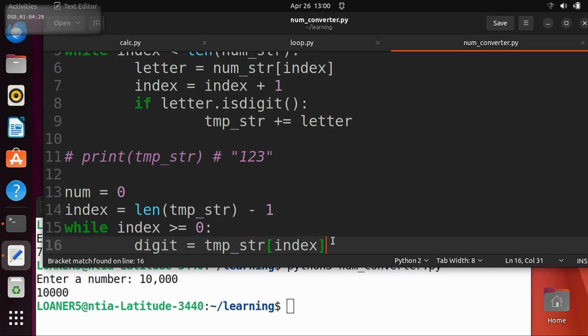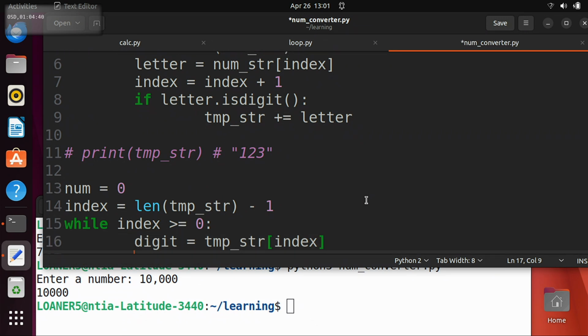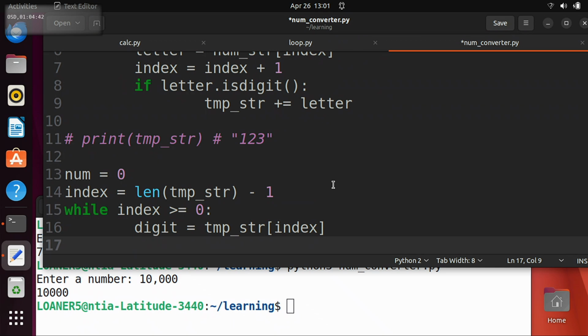All right, and we're about to start cutting into game time, so we're going to go through this quickly, right? But I want you to think about this over the weekend, and if you have questions, ask us on the Discord, right? So we're going to pull our digit out. Then we're going to say num plus equals, and for now we're going to do 1 times digit, and then we're going to do a little cheat here, which I was hoping we'd have more time to explain, but I know we're trying to re-implement the int function, and we're going to use the int function to help us, right?